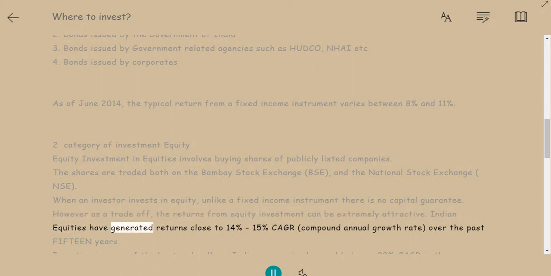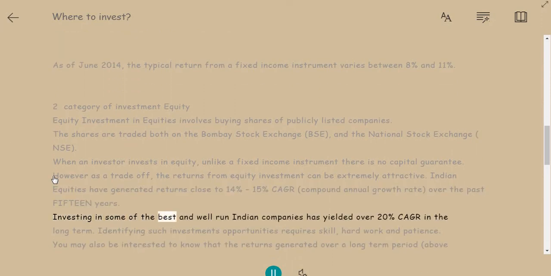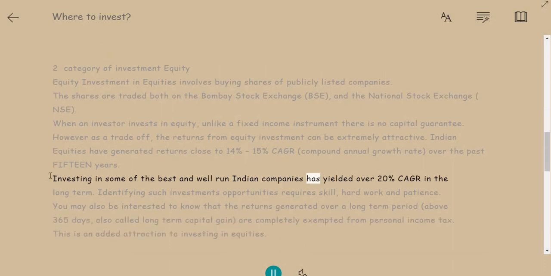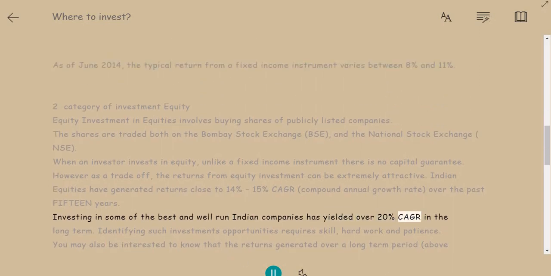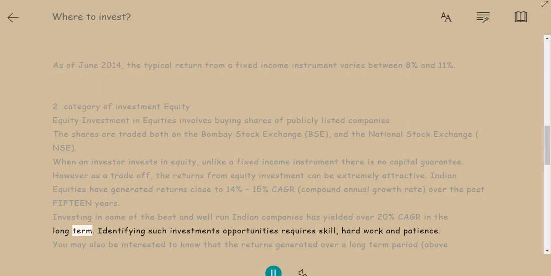Indian equities have generated returns close to 14-15% CAGR, compound annual growth rate, over the past 15 years. Investing in some of the best and well-run Indian companies has yielded over 20% CAGR in the long term. Identifying such investment opportunities requires skill, hard work, and patience.